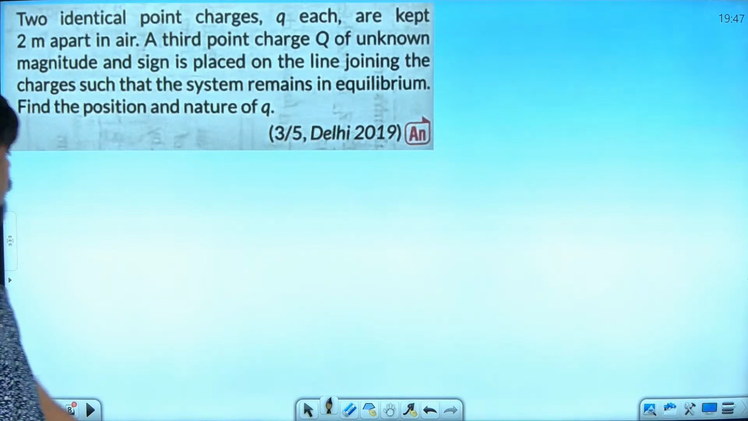Two identical point charges Q each are kept 2 meter apart in air. A third point charge small q of unknown magnitude and sign is placed on the line joining the charges such that the system remains in equilibrium. Find the position and nature of small q.